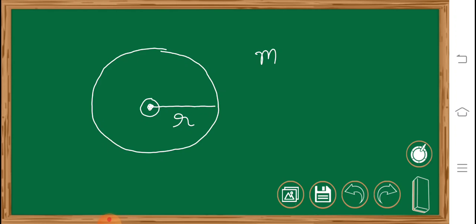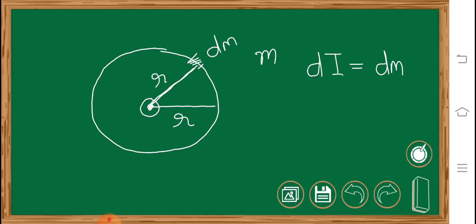So what we can do is, suppose we take a very small mass dm. So the perpendicular distance of the dm from the axis will be r. So the value of dI will be equal to dm into r square.